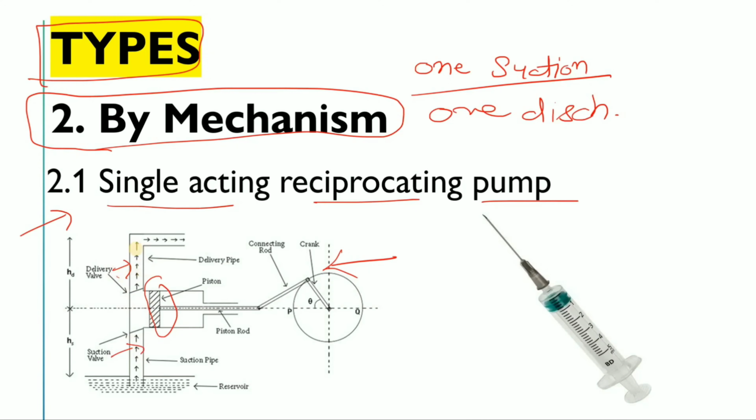So what is an example of the single acting reciprocating pump? Simply your syringe. This syringe is also a single acting reciprocating pump. Can you please explain why the syringe is a single acting reciprocating pump? Because this is a very basic question which is asked in the industry or in interviews as well, right?